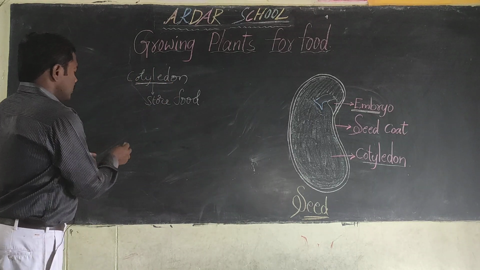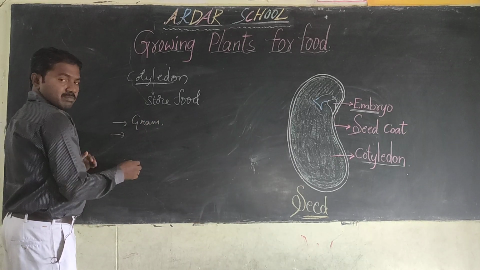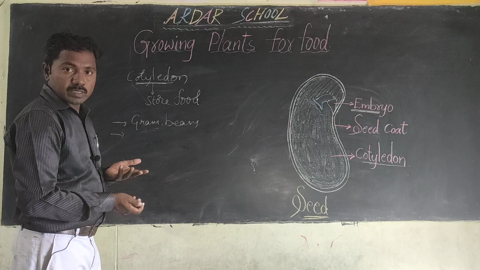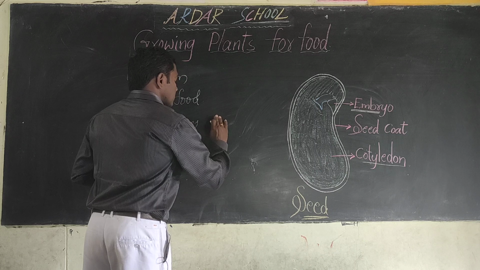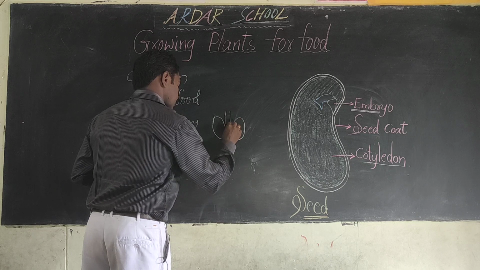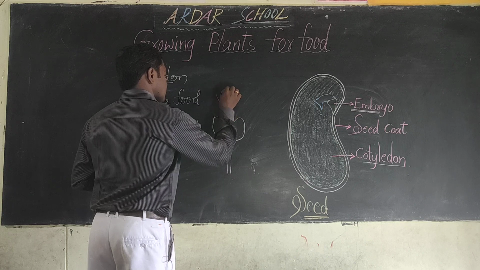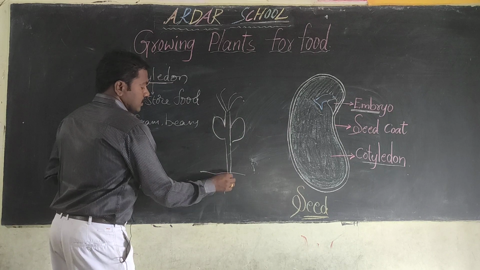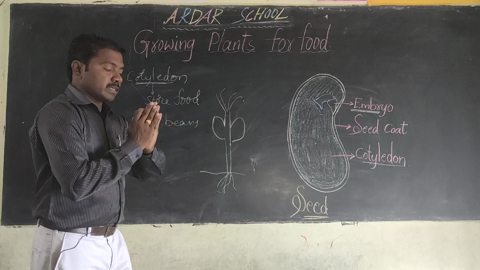Okay children, if you observe some seeds like gram, green gram, red gram, beans, or tamarind, they germinate like this. So here this is the seed. It can divide into two parts.